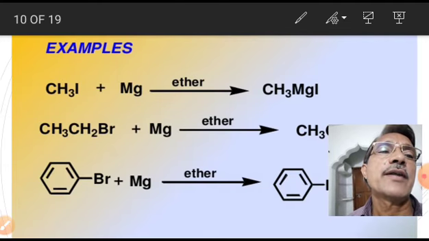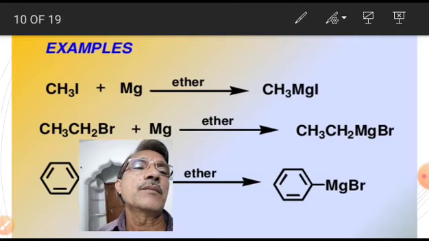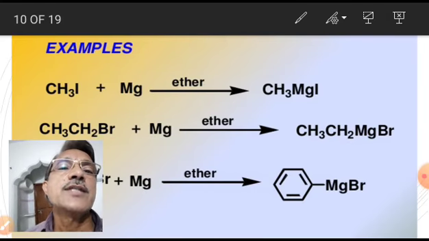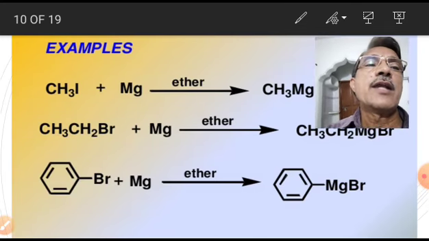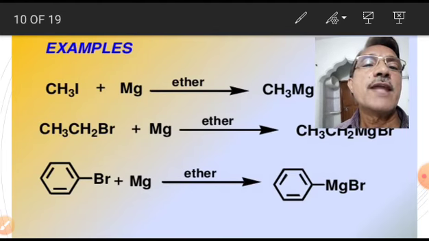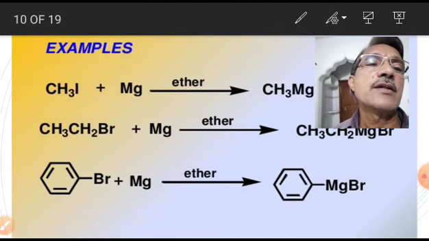Second example: CH3CH2Br plus Mg gives rise to CH3CH2MgBr, that is, ethyl bromide reacts with magnesium metal in the presence of dry ether to give ethyl magnesium bromide, which is commonly known as Grignard reagent. Similarly, phenyl bromide reacts with magnesium metal giving rise to phenyl magnesium bromide. So phenyl magnesium bromide is also one of the examples for Grignard reagent.